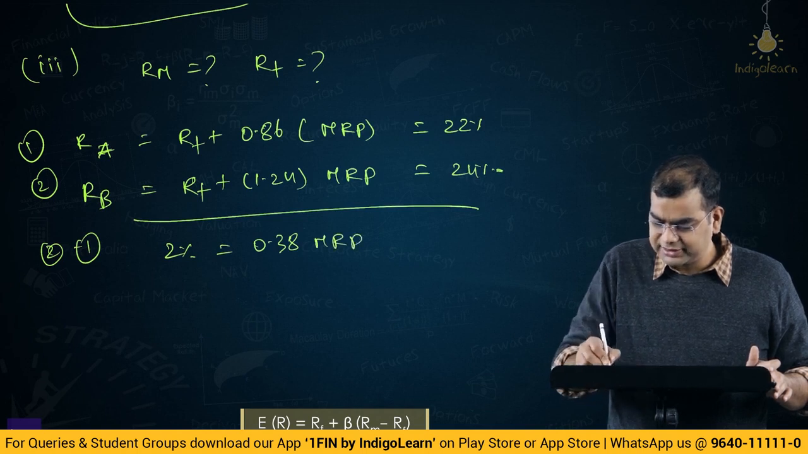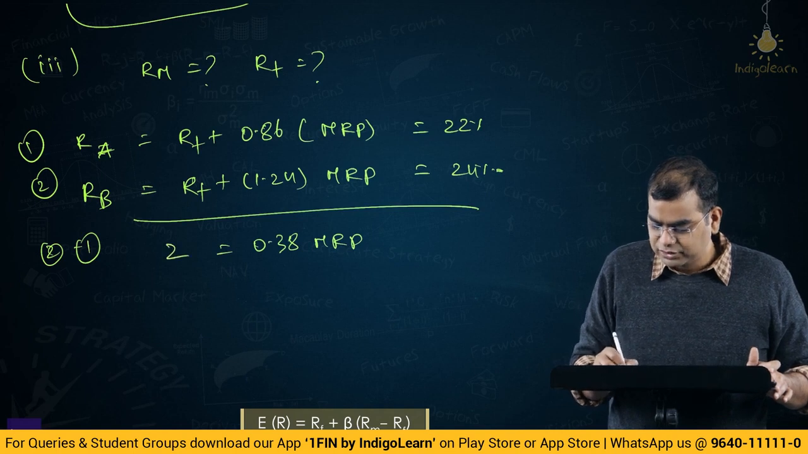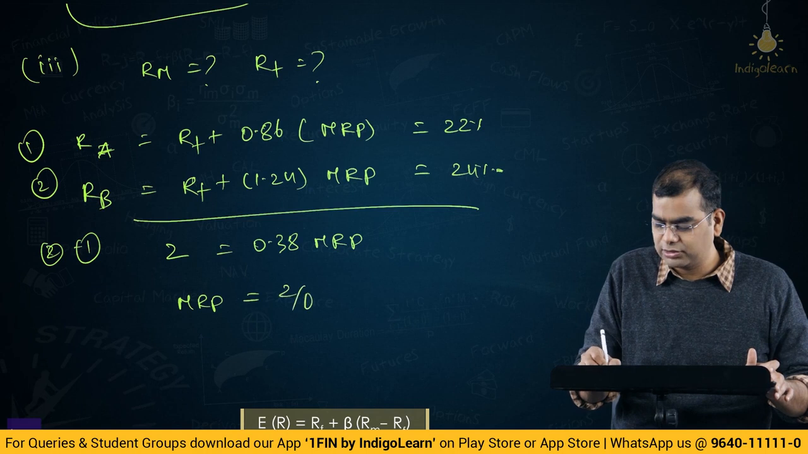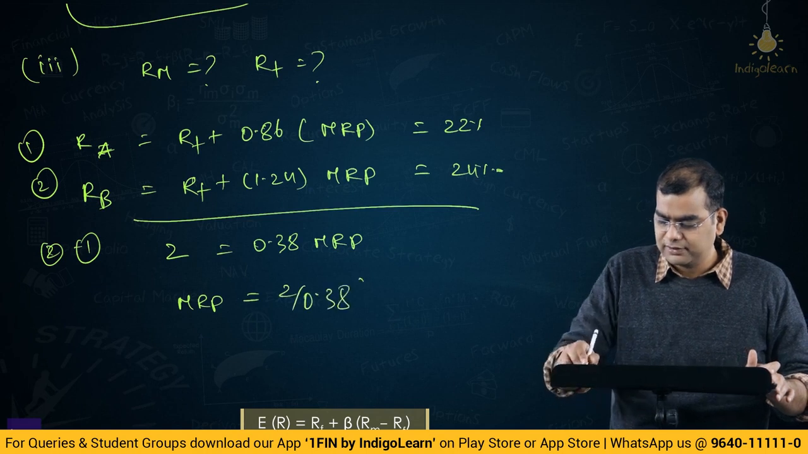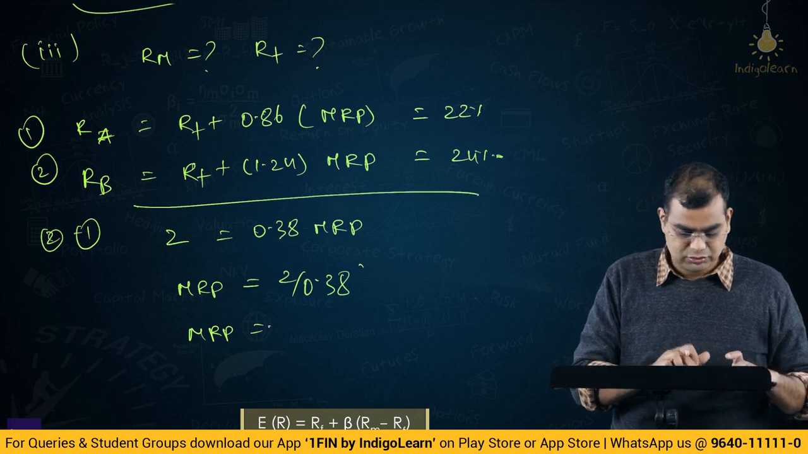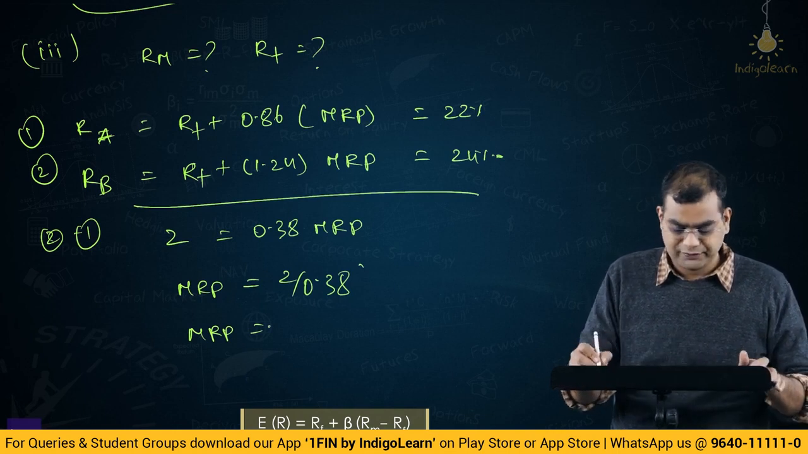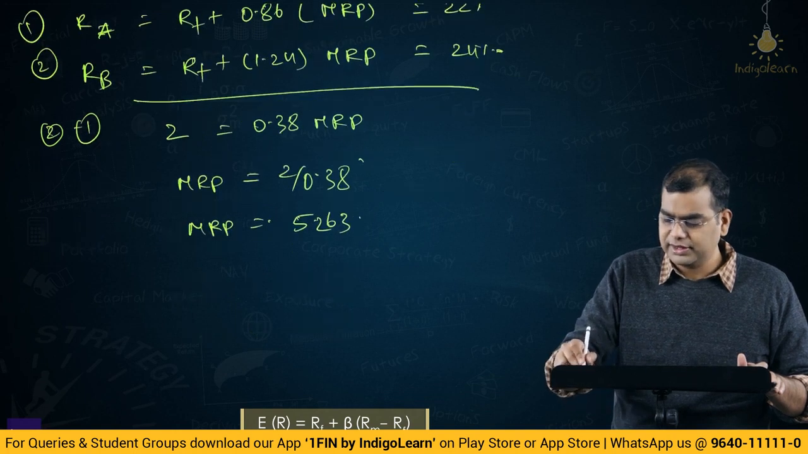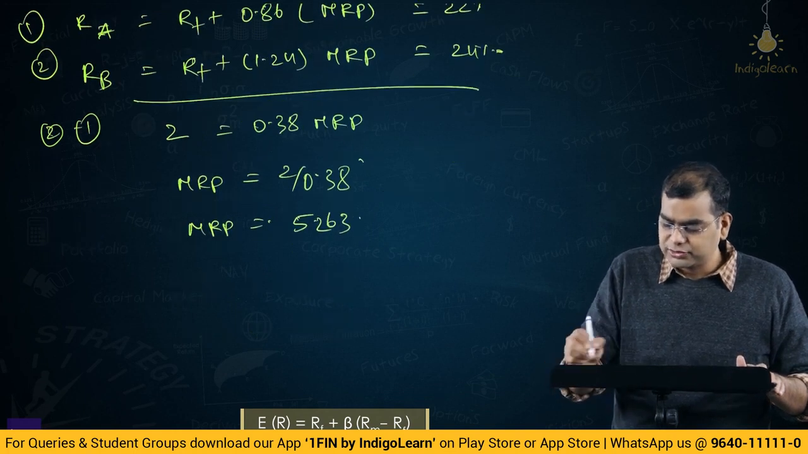So, let me eliminate this percentage also because this percentage business is usually painful. So, 2 is equal to 0.38 MRP, MRP is equal to 2 by 0.38, which is 5.263, right.